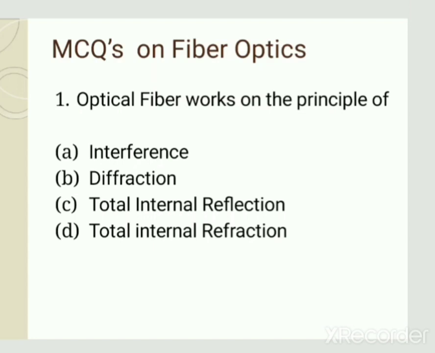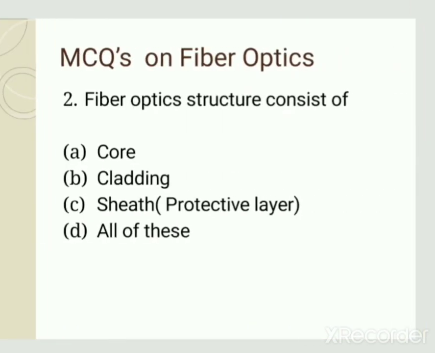This is the phenomenon in which the light ray travels from denser medium to rarer medium, and when the angle of incidence is greater than the critical angle, then the light gets reflected back into the same medium, that is the denser medium. By this phenomenon, the light is propagated within the fiber. So the correct answer of this question is option C.